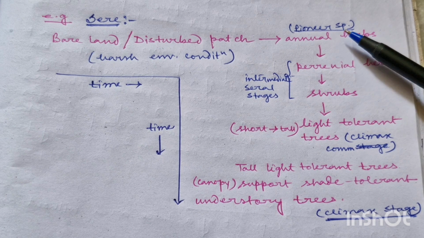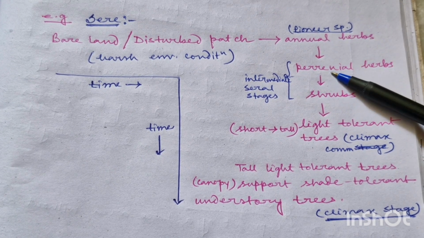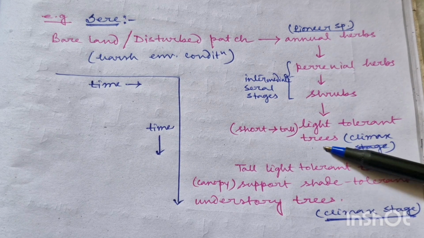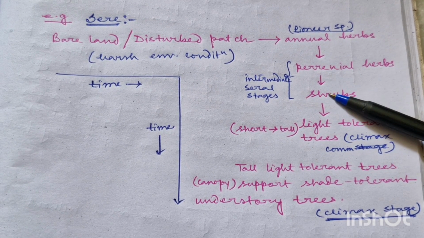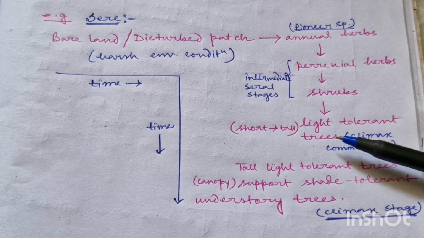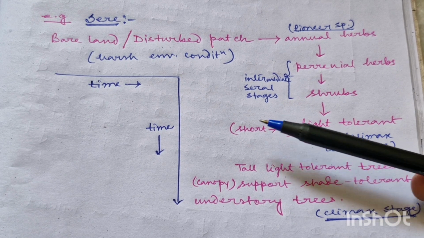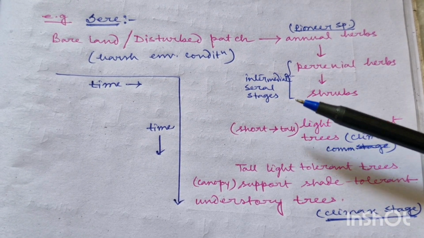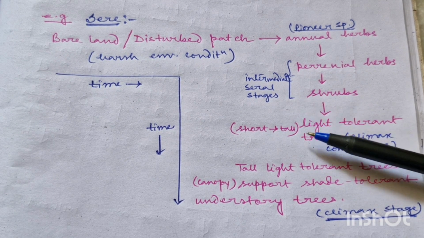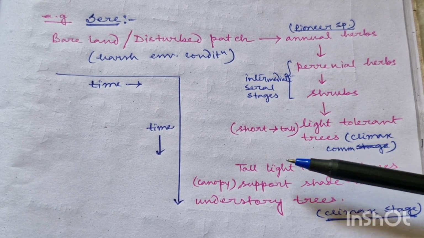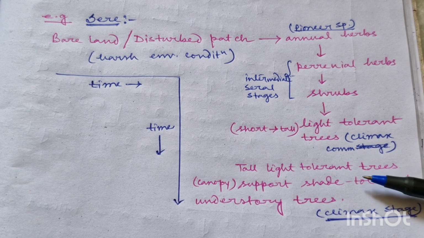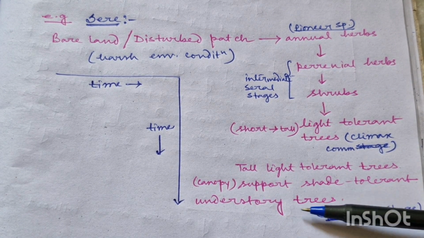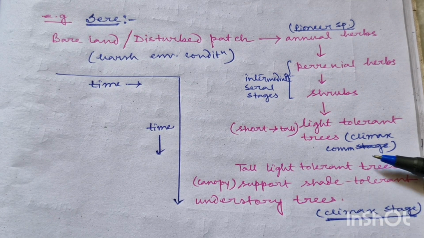Okay. Then these annual herbs get replaced by perennial herbs, then they get replaced by shrubs, and ultimately they get replaced by light tolerant trees. Okay, so these are the intermediate seral stages. Now we have to remember that the light tolerant trees are not always tall. First of all, they were short. Okay, then they get taller, and when they get taller, they become the climax stage here. And tall trees, which are light tolerant, with their canopy support the understory trees which are shade tolerant. Okay, and as a result, a climax stage is formed.